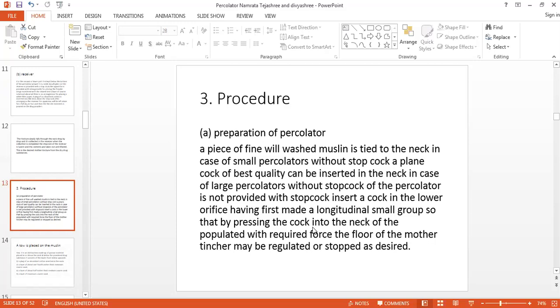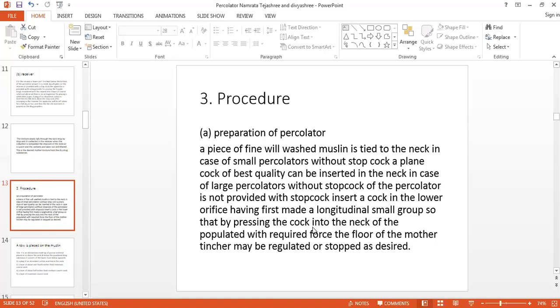What you have to do first: a piece of fine, well washed muslin is tied to the neck in the case of a small percolator without stopcock. A plain cork of best quality can be inserted in the neck in the case of large percolators without stopcock.